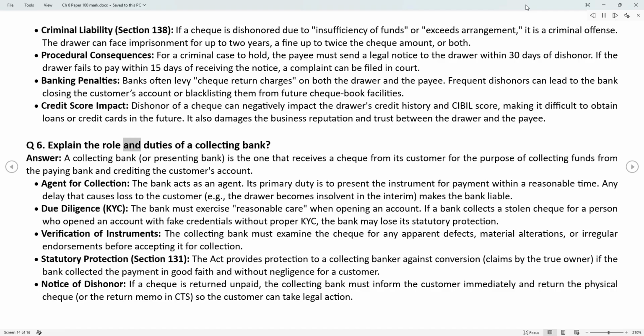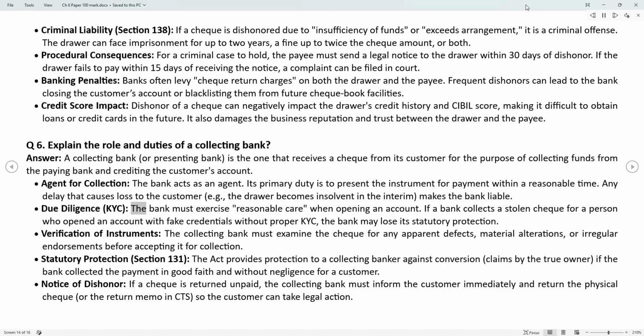Q6. Explain the role and duties of a collecting bank. Answer. A collecting bank, or presenting bank, is the one that receives a check from its customer for the purpose of collecting funds from the paying bank and crediting the customer's account. Agent for collection. The bank acts as an agent. Its primary duty is to present the instrument for payment within a reasonable time. Any delay that causes loss to the customer, e.g., the drawer becomes insolvent in the interim, makes the bank liable.